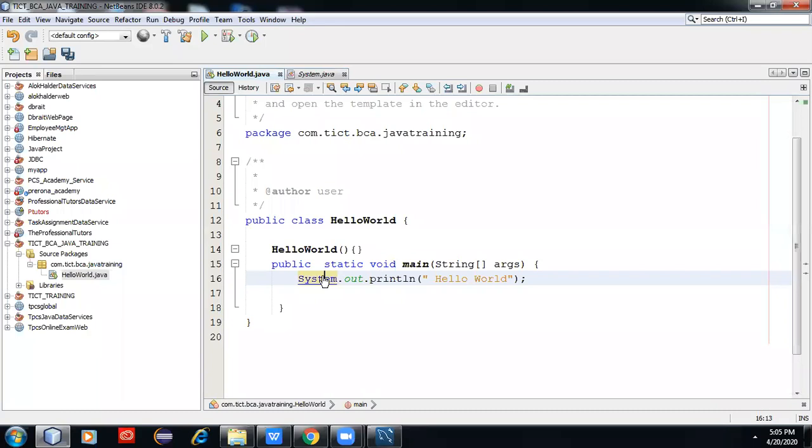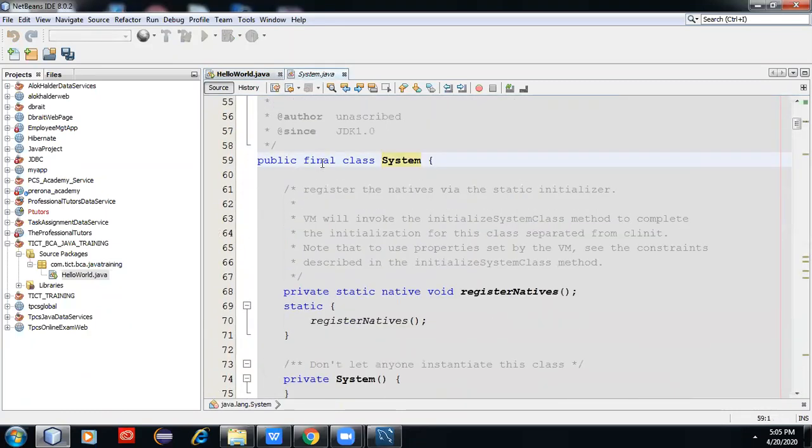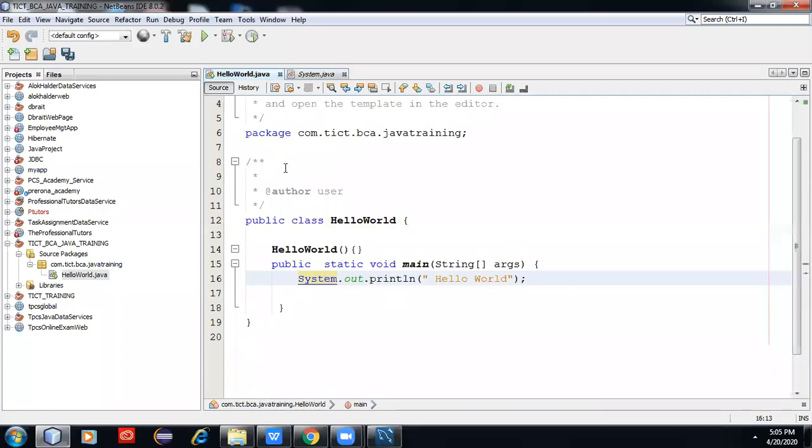Another thing all of you should notice about the System class is that it is a public final class. It is a final class. That means we can't inherit this library class. If we write final in front of any Java class, that class will be protected from inheritance. If you want to protect a class from being inherited to the next level, use final. The System class cannot be inherited, so that is the reason it is a final class.